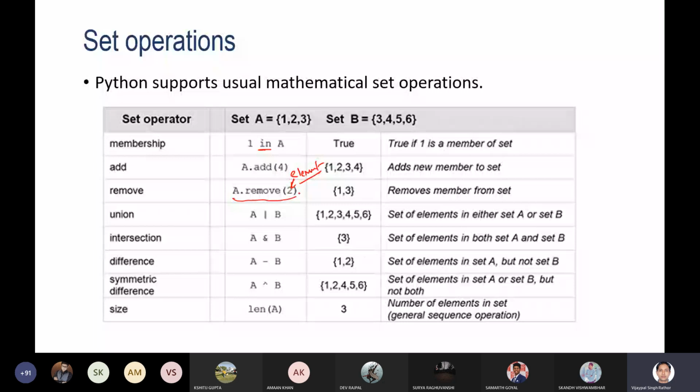Now you can perform several other operations of the set like union, intersection, difference, symmetric difference, and size. These are the basic operations in mathematics you have seen. So union, if you have seen the symbol, it will be denoted like this. Intersection, difference, symmetric difference, these are the symbols that you are utilizing. Actually symmetric difference is not like that, it will be in a different way. Okay, so that you can perform.